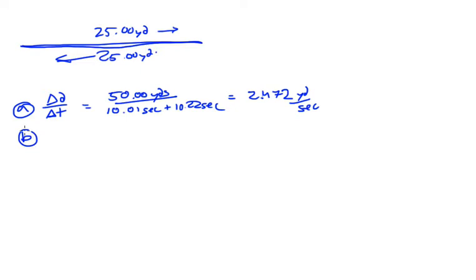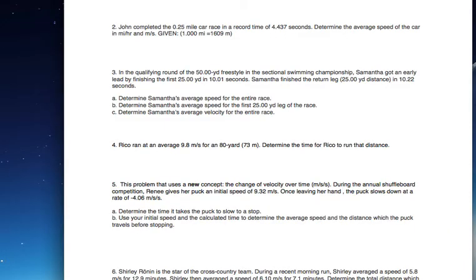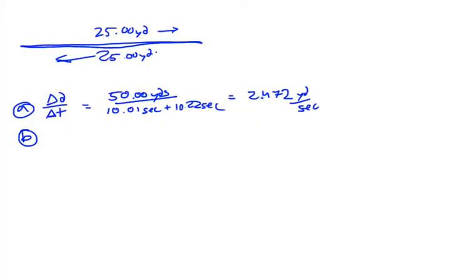Now let's do B. B says, determine her average speed for the first 25-yard leg of the race. So the first 25 yards, it took her 10.01 seconds.